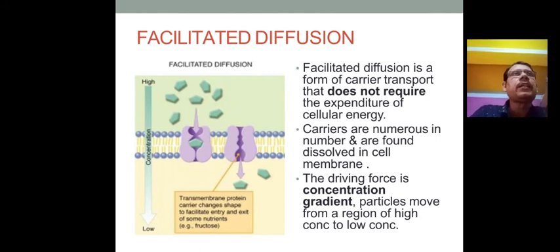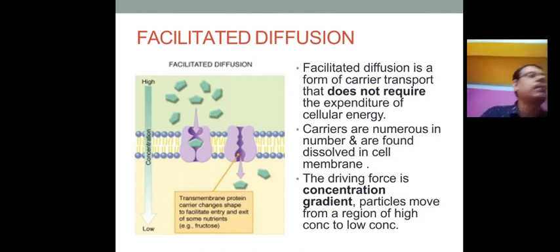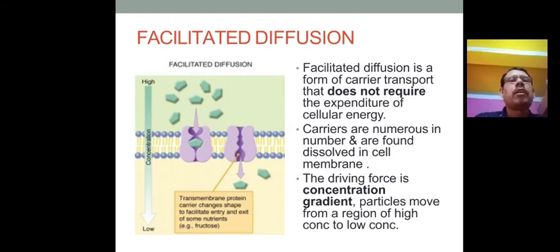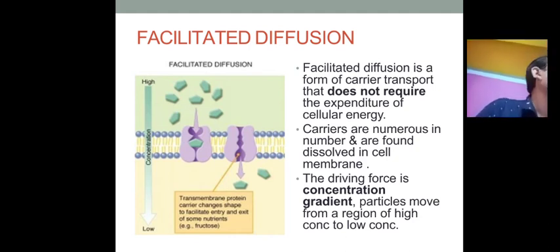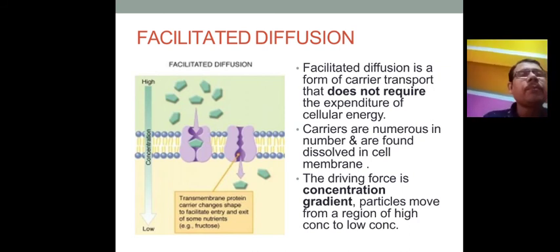What is called facilitated? Just like you facilitate other persons, that is called facilitated diffusion, from higher concentration to lower concentration. Facilitated diffusion is the form of carrier transport that does not require expenditure of cellular energy. Carriers are numerous and are found dissolved in the cell membrane. The driving force is the concentration gradient. The particles move from a higher region to a lower region, only because of the carrier molecule facilitating transport across the membrane.